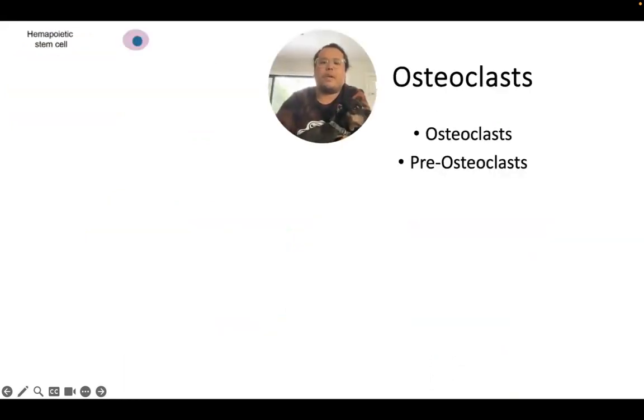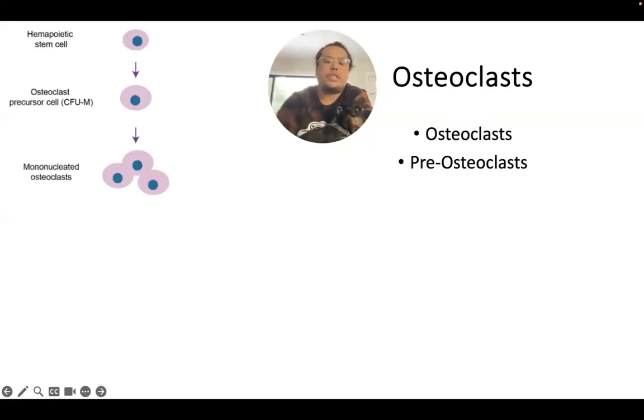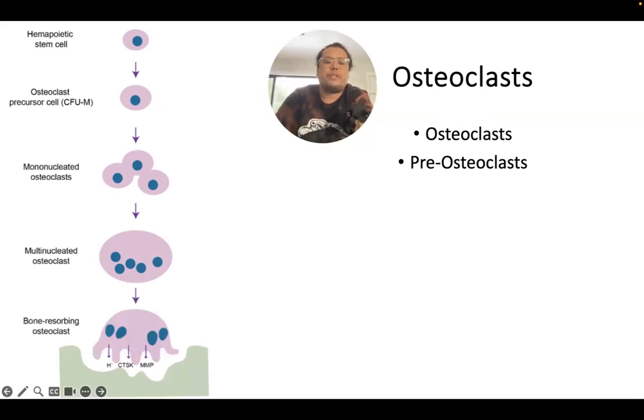Osteoclasts are cells that degrade bone to initiate normal bone remodeling and mediate bone loss in pathologic conditions by increasing their resorption activity. They start off as hematopoietic stem cells, then differentiate into osteoclast progenitor cells, followed by mononucleated osteoclasts, and then multinucleated osteoclasts. The multinucleated osteoclasts would then be used for bone resorption.